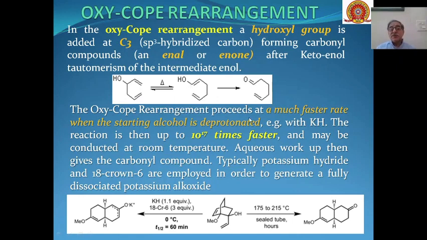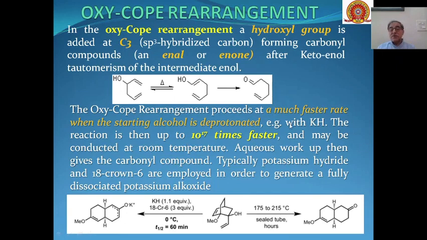This rearrangement proceeds at a much faster rate when the starting alcohol is deprotonated. That means if some base is present, this proton can be deprotonated, and then in the presence of a base the rate of the oxy-Cope rearrangement will be much faster as compared to when there is no base present in the molecule.